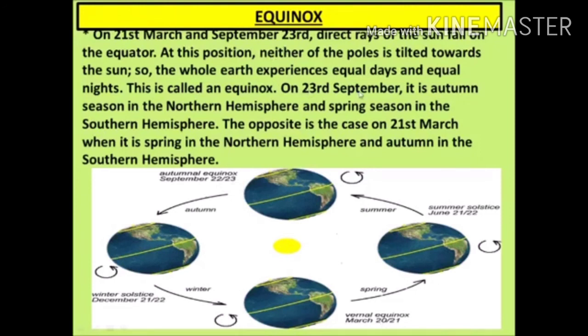In this way, in this lesson, we have seen two motions of the earth, rotation and revolution. As we have seen, because of the rotation, we experience days and nights on the earth. As well as because of the revolution, we experience different seasons, summer solstice, winter solstice and equinox. These are the different things we experience because of the motions of the earth. This was all about the lesson.